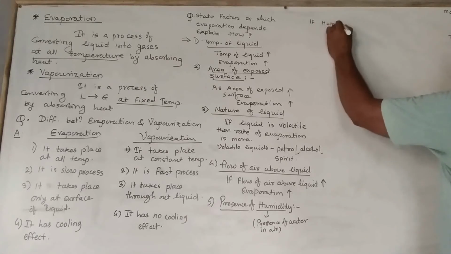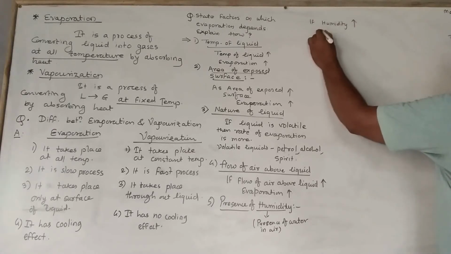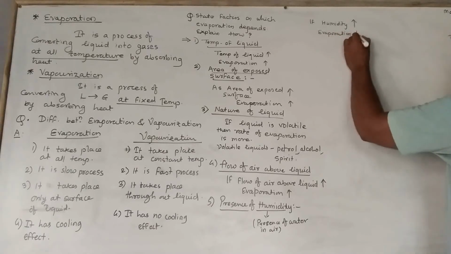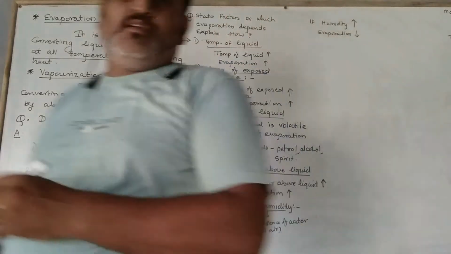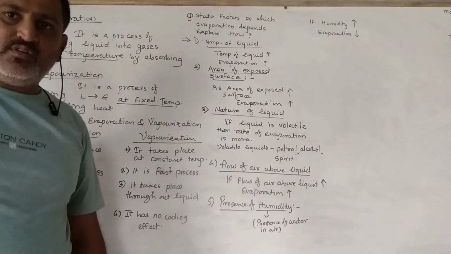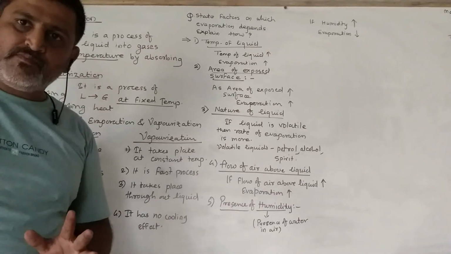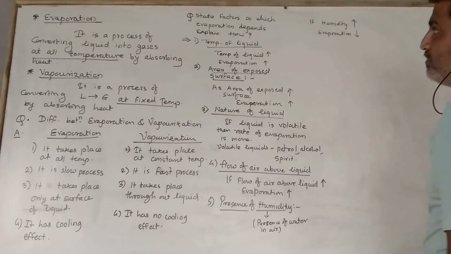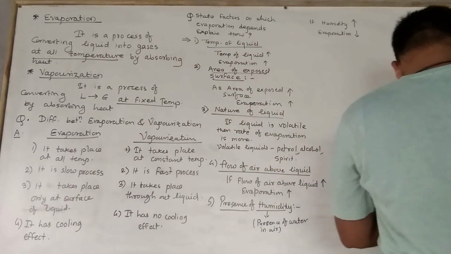So if humidity increases, then the rate of evaporation decreases. We know that during a humid day, cloth requires more time to dry up. But on a dry day, we find that the cloth requires less time to dry up. Okay? So these are the factors on which the evaporation rate depends. Okay? Next.